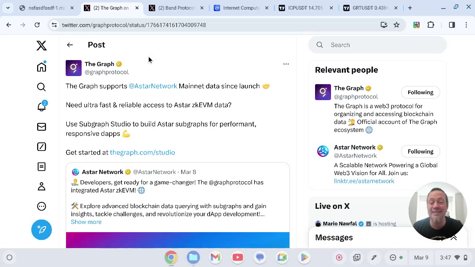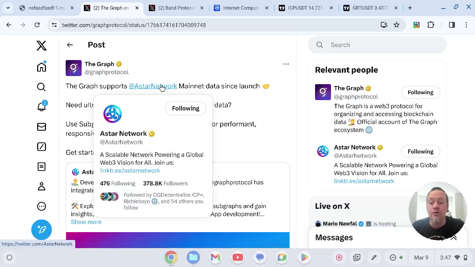But this crypto is the blockchain that is a lot like Google. It queries and indexes data like a browser, right? So if you type something in your browser, you're like, I want to see what Astar network is. You look it up, it finds that data, and it brings it to you. It indexes and queries the data that you need, except for Web3, and it does whatever data is stored on there and needs querying at the time. The Graph is actually supporting Astar network mainnet data since launch. So the Astar network is a scalable network powering a global Web3 vision for all.